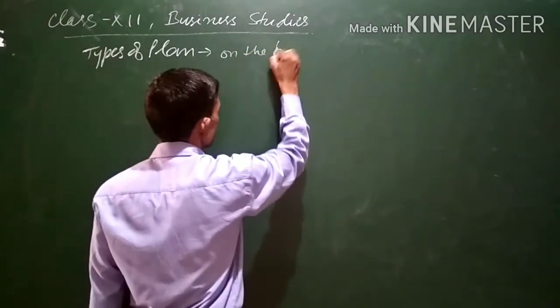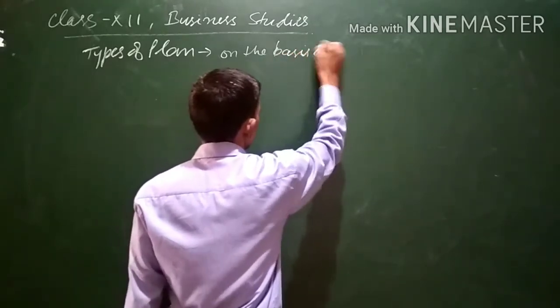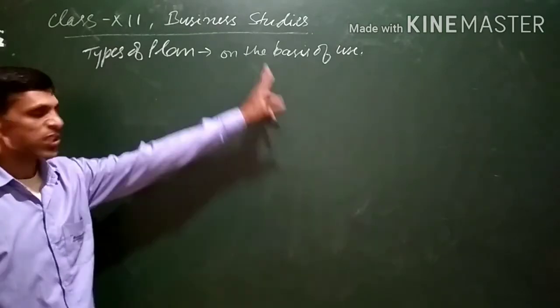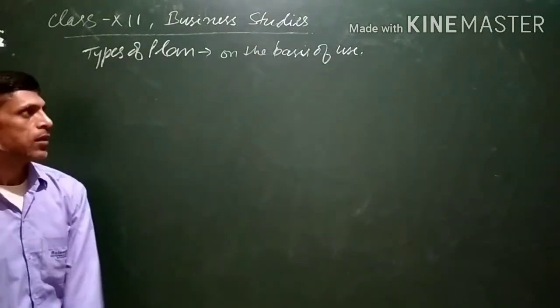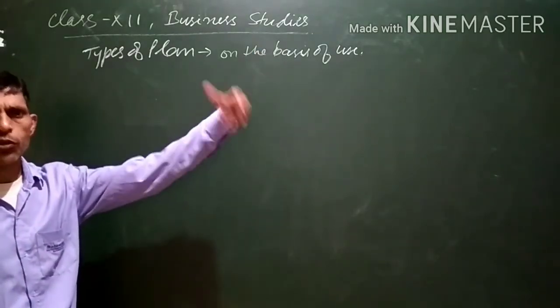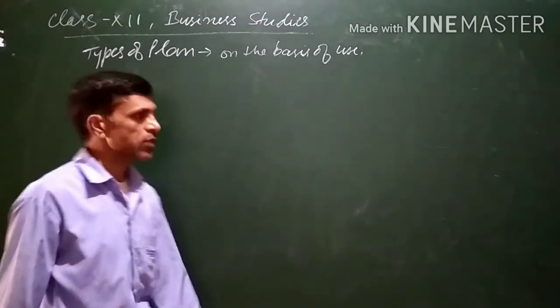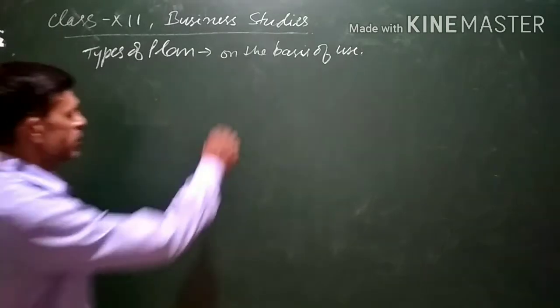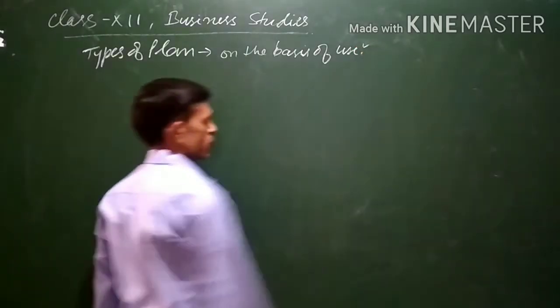On the basis of use, that was single use plan and multiple use plan, or you can say standing plan also. That is also known as multiple use plan or standing plan. This we have discussed in the previous video.